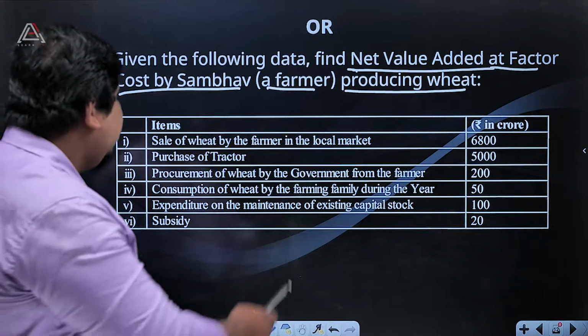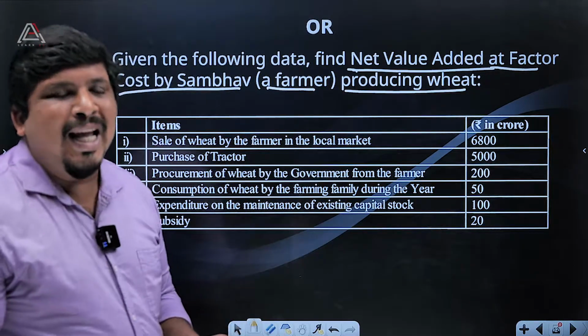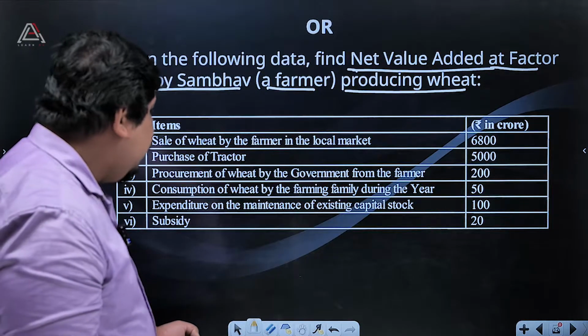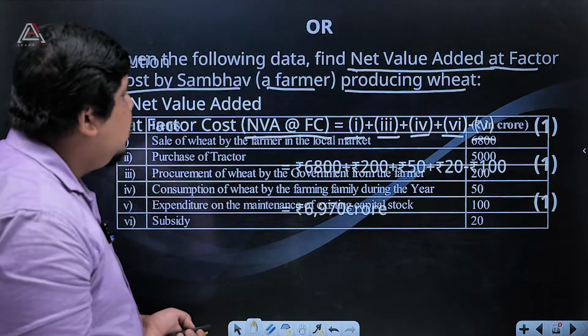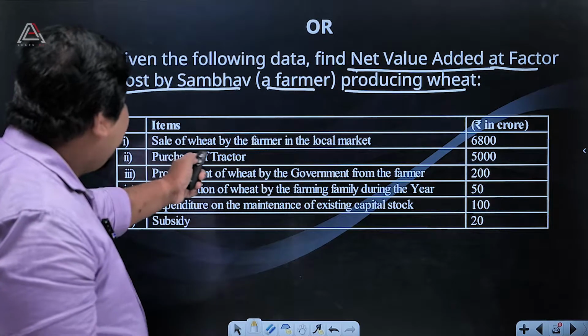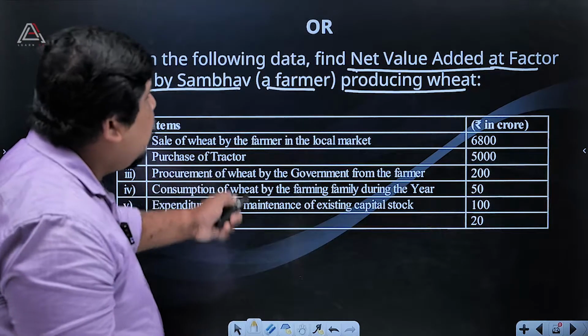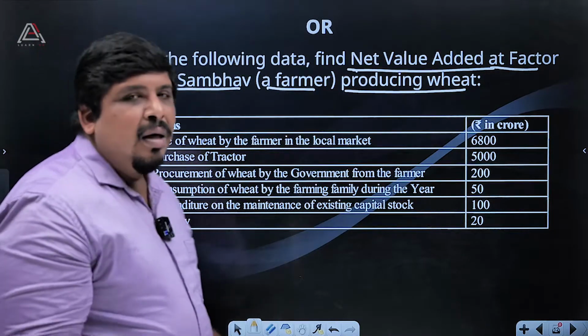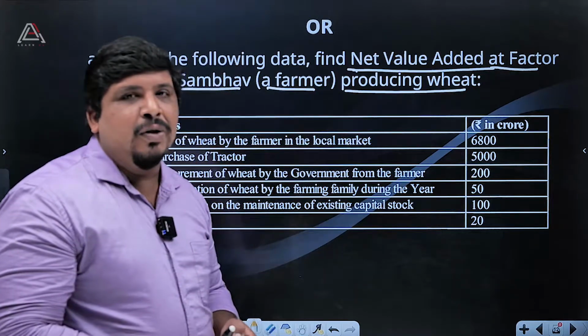Go through the table. The sale of wheat by the farmer, 6,800. Then what about second one? Purchase of tractor. That didn't take that particular net value added at factor cost. Why?